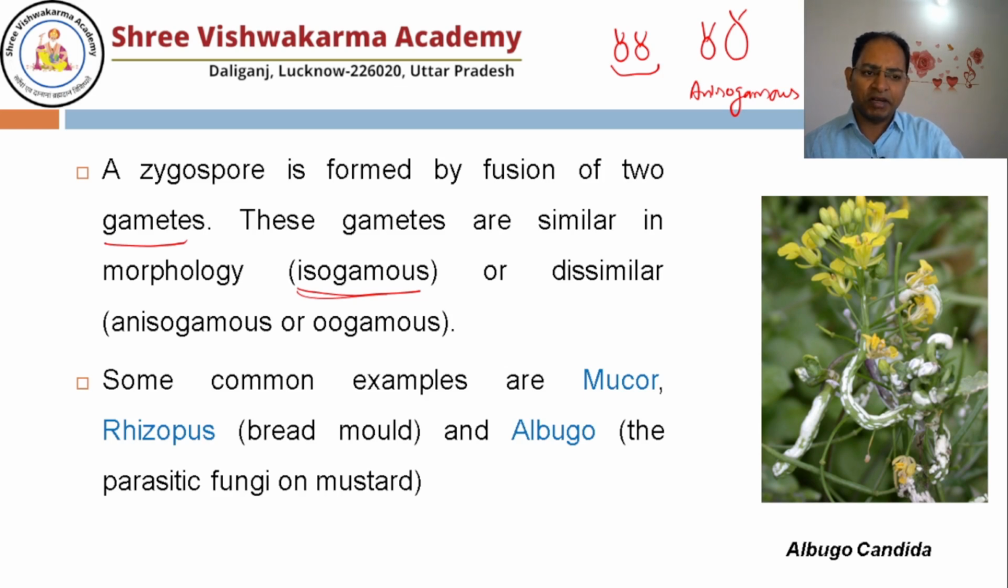So in different fungi, different types of gametes are there, and based on that we call them isogamous, anisogamous or oogamous. Iso means very simple, both the gametes are of similar size. In anisogamous, one is smaller and the other is larger, and in oogamous, one is motile, one is not motile. Okay. Some common examples you can say, that is known as Mucor. Mucor, I have shown it. This is the Mucor.